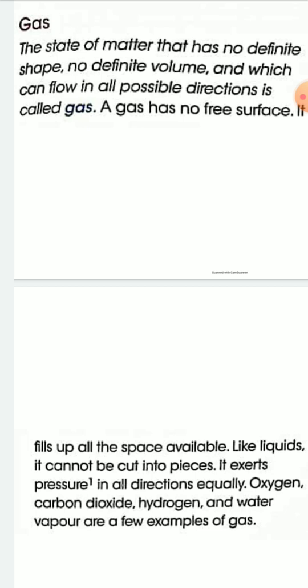Gas can flow in all possible directions.